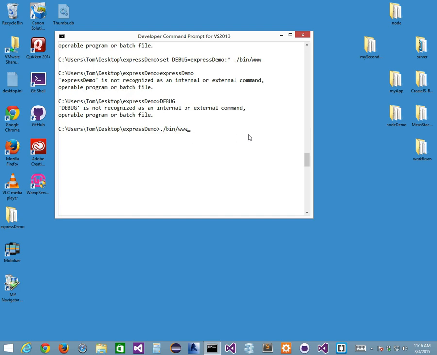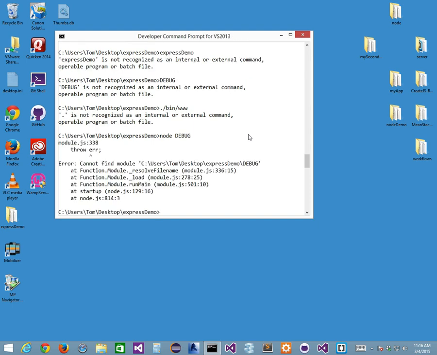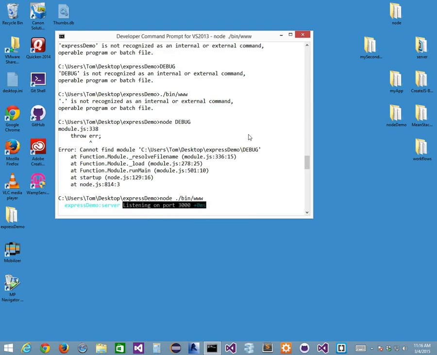If you do .bin/www and press enter, as an example, it doesn't do anything until you go node, right? And if I was to go node debug, that would be cool. It doesn't know what debug is though. If I go node .bin/www, then it runs the server. And the server now is listening on port 3000.